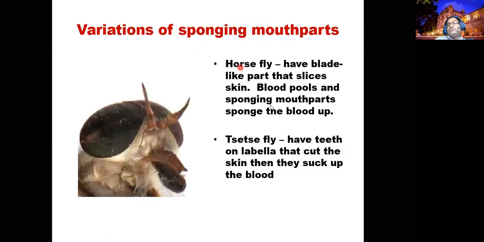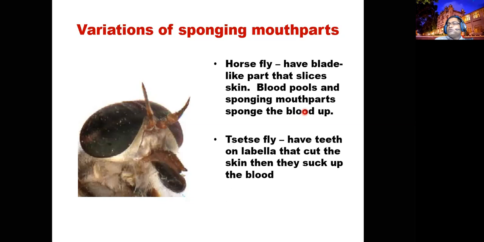This is sometimes modified and shows variations according to the type of liquid they are sucking. Horseflies and tsetse flies, especially horseflies, are blood suckers, right? With sponging type mouthparts, they will pierce the skin and allow the blood to come out.